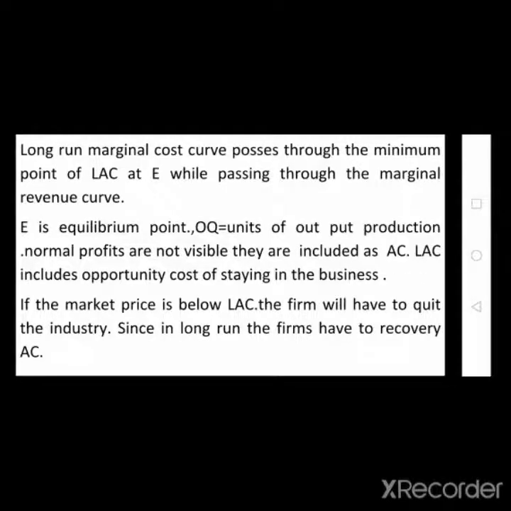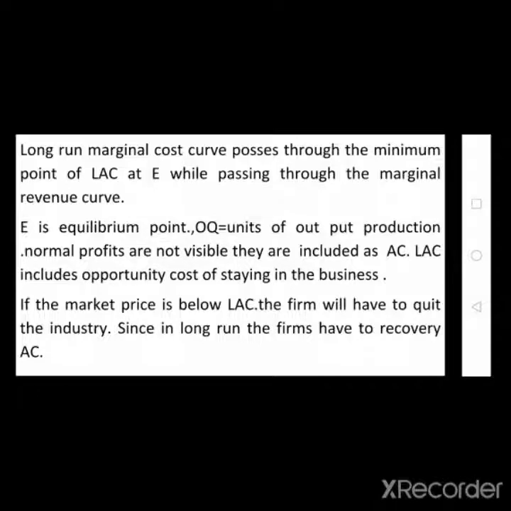The long run marginal cost curve passes through the minimum point of the long run average cost at E, while passing through the marginal revenue curve. E is the equilibrium point. OQ is the units of output produced. Normal profits are not visible. They are included in the average cost. Long run average cost includes the opportunity cost of staying in the business.